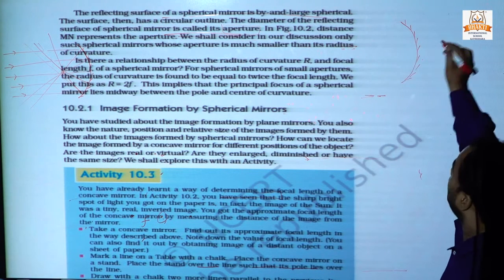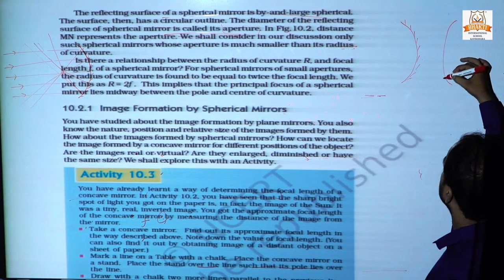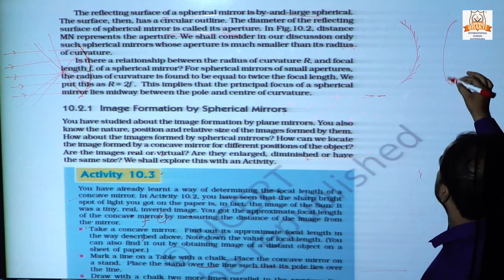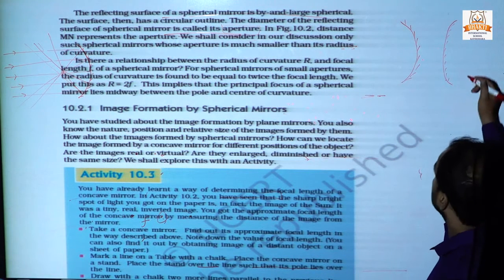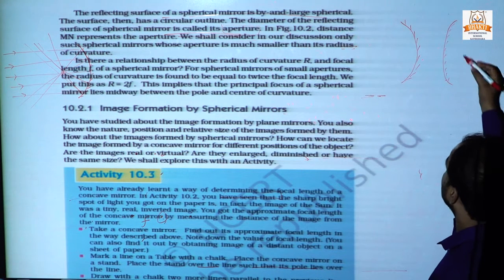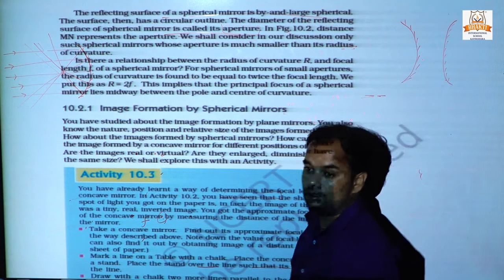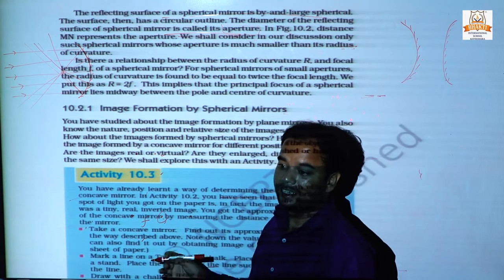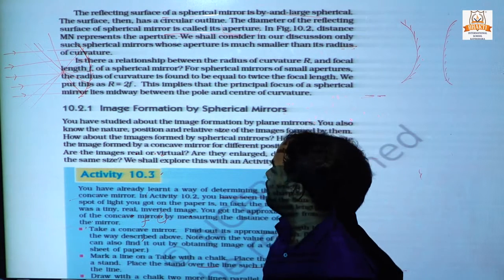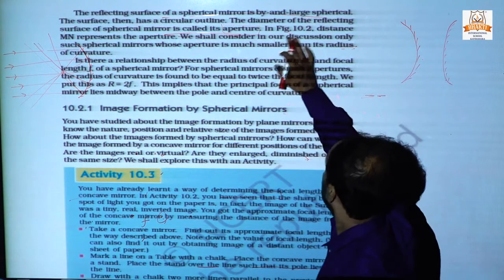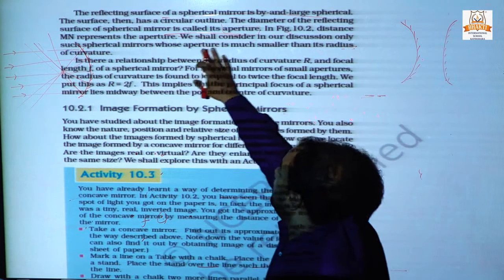This is concave and this is convex. So the aperture of the mirror is the part where light falls. That part of the mirror is called the aperture. The distance represents the aperture.